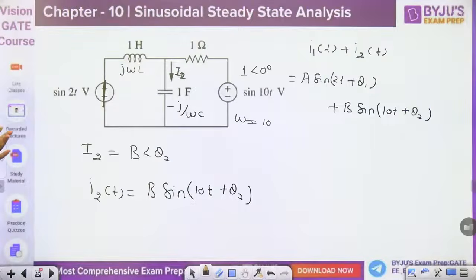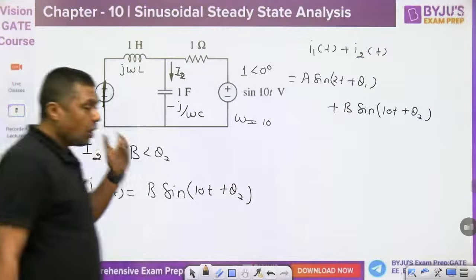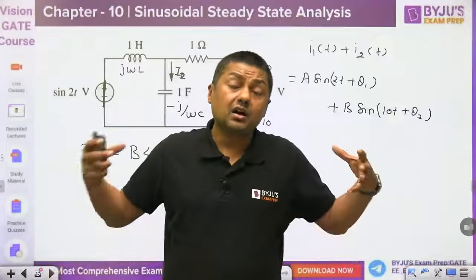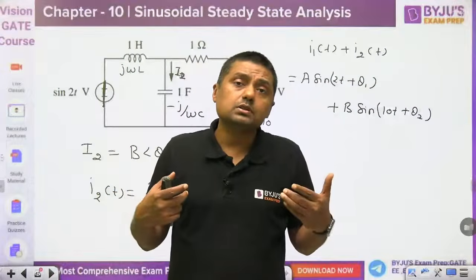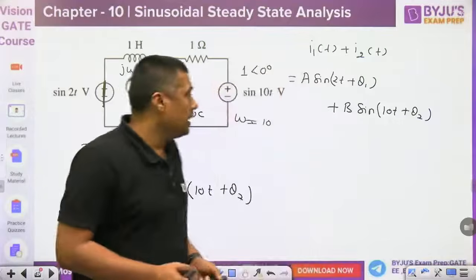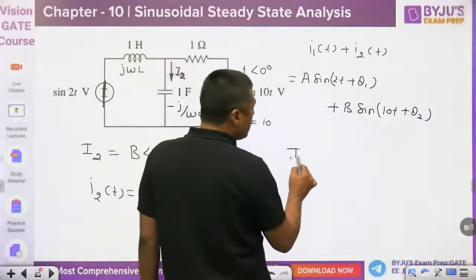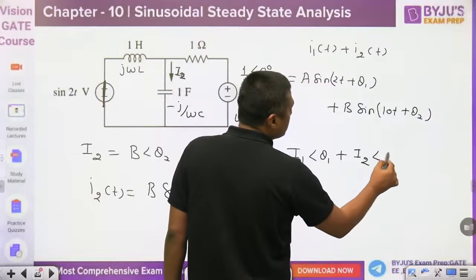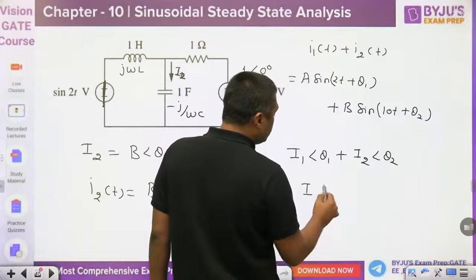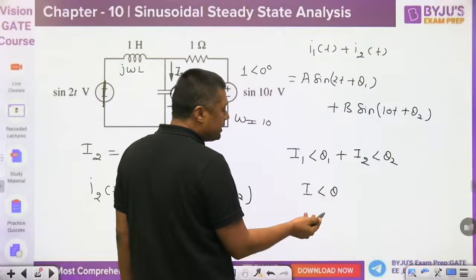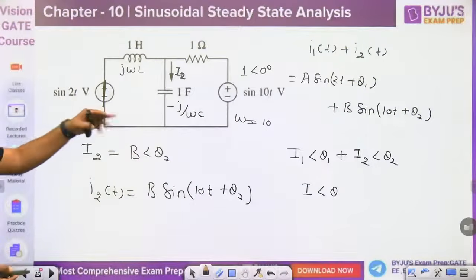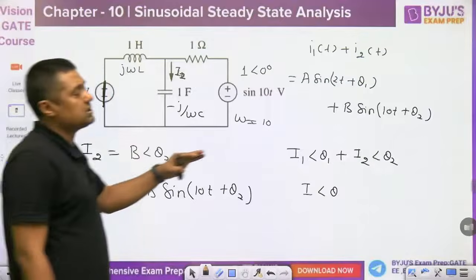for this particular diagram. Normally students make silly mistakes. What is the silly mistake? They are adding the signals in what? Frequency domain. If you add the signals I1 angle theta 1 plus I2 angle theta 2, then you will get I angle theta, and then you want to convert. Then which one is the reference, sine of 2t or sine of 10t? Then you will get the wrong answer.